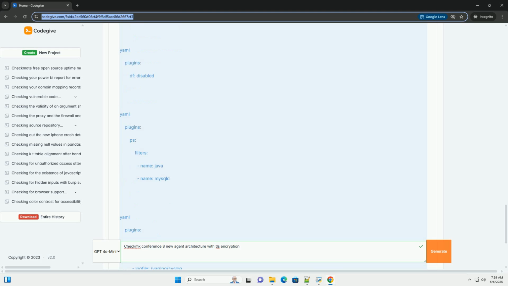agent, transport, tls: this tells the agent to use TLS for communication. tls, ca_file: specifies the path to the CA certificate file, if you are using a certificate authority. If you are using self-signed certificates, you don't need this option, unless you want the agent to verify the server's certificate. tls, cert_file: specifies the path to the agent's certificate file. tls, key_file: specifies the path to the agent's private key file.